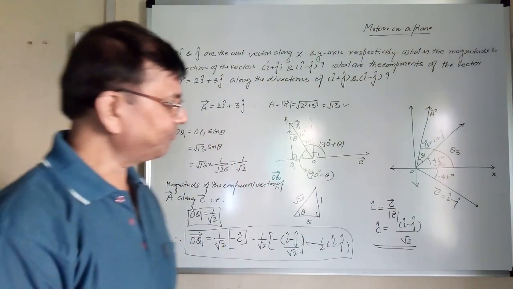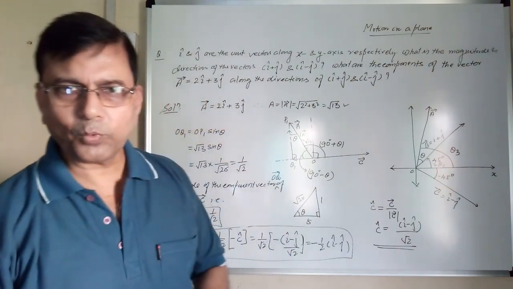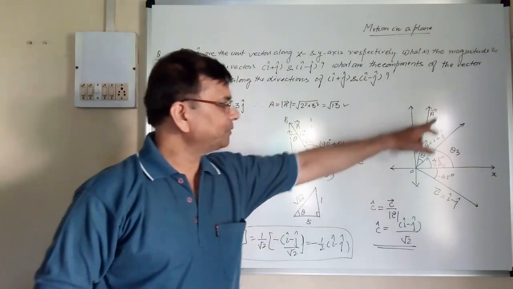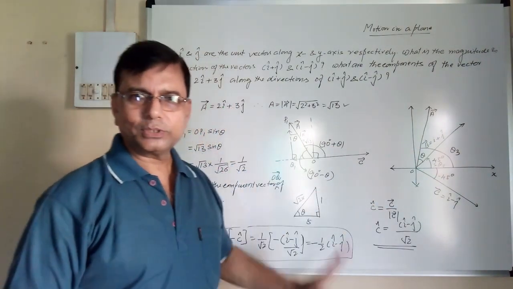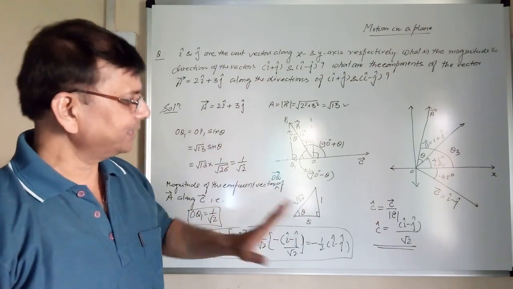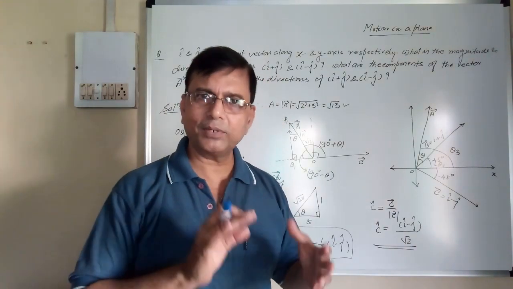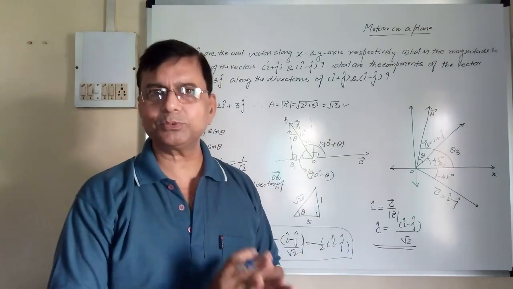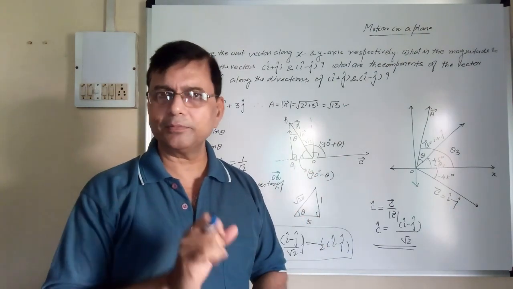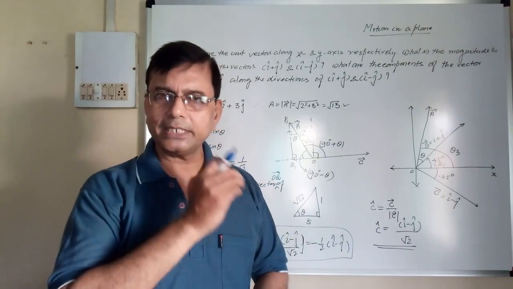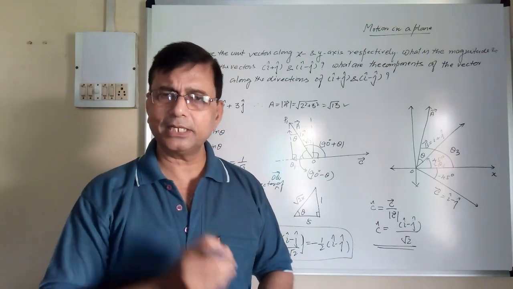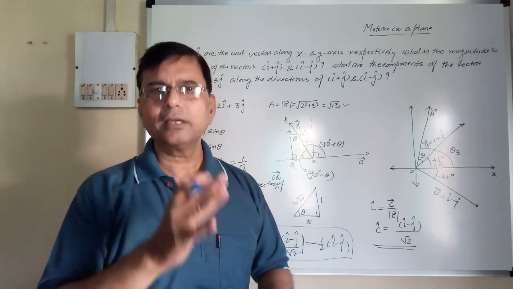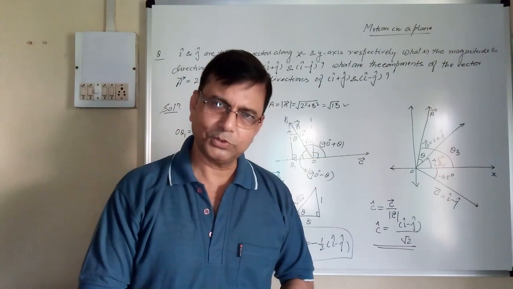This way we have found the components of the vector A along this vector and this vector. So this is the answer. The question is big. It appears as if it is very cumbersome and complicated, but we have used the fundamental concept behind the vectors and we solved the problem. Revise once again, see every line, every bit of the things, then you will realize you have applied many things in this question. So wish you all the best.